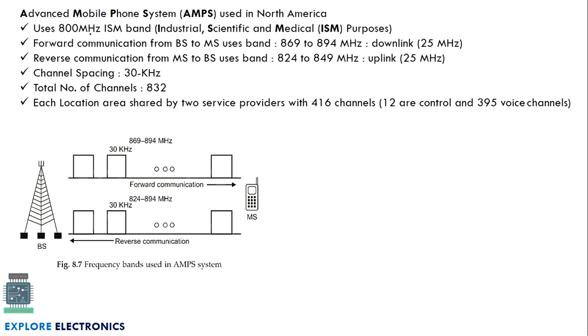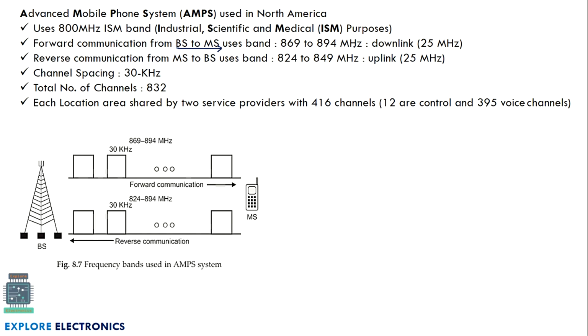Why it is 800 MHz means we know that there is an uplink as well as downlink. While the mobile phone is sending the signal to the tower or the base station, we call it uplink. And when the base station is transmitting some signal to the mobile phone, we call it downlink. For uplink as well as downlink, we are going to use frequencies in the range of 800 MHz. So here you can see the forward communication from base station to mobile station uses the band from 869